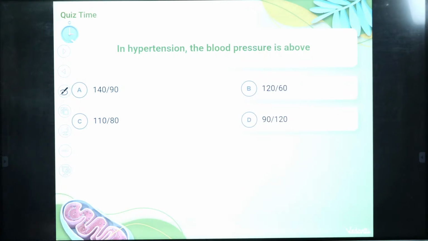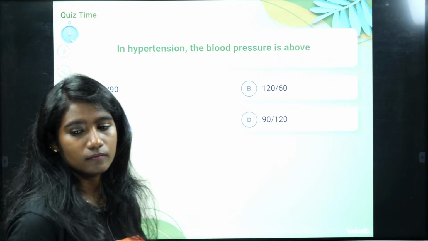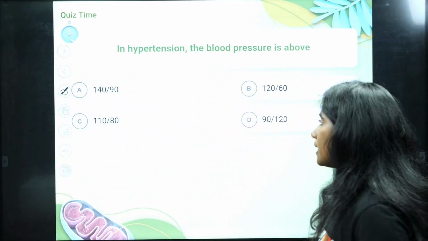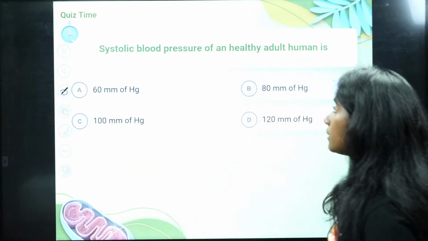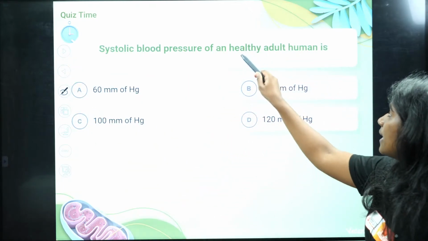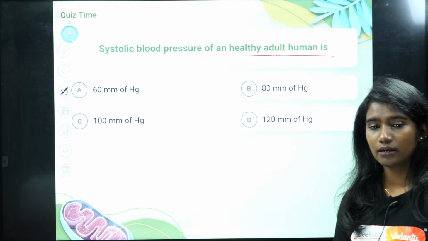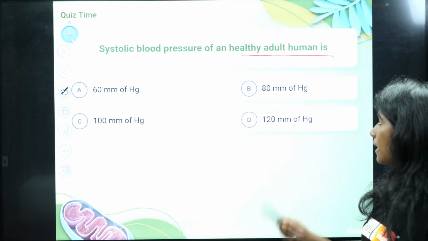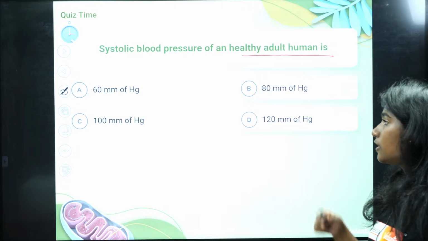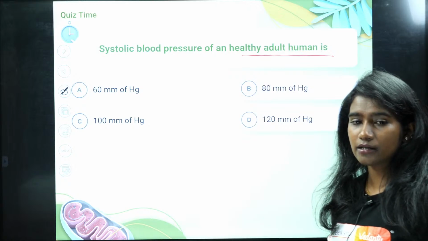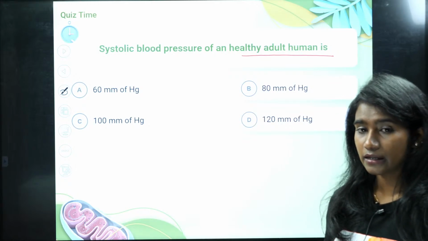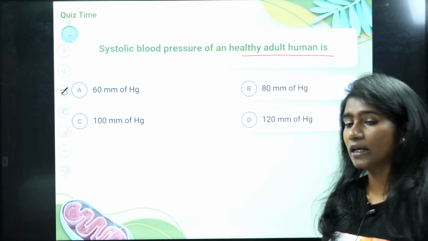What is the right answer for this? Yes, it is 140 by 90. Okay. Now the systolic blood pressure of a healthy adult human, is it 60 mm of Hg, or is it 80 mm of Hg, or is it 100, or is it 120? Any guesses? Is it 60, 80, 100 or 120?